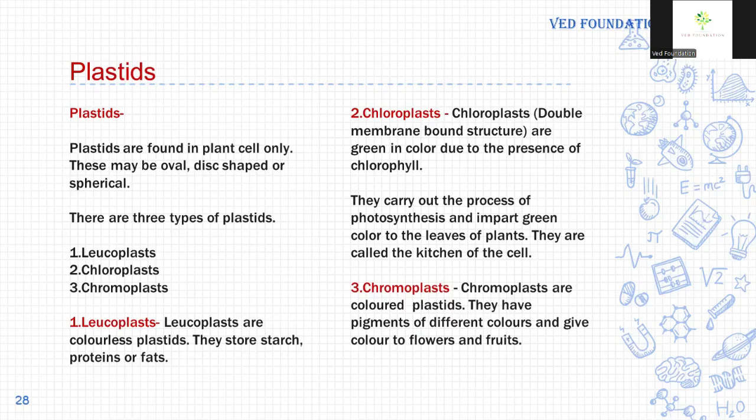Next, chromoplast. Chromo means colorful. Plast means plastid. Chromoplasts are colorful plastids, and their main function is to give color to plant parts like fruits and flowers.